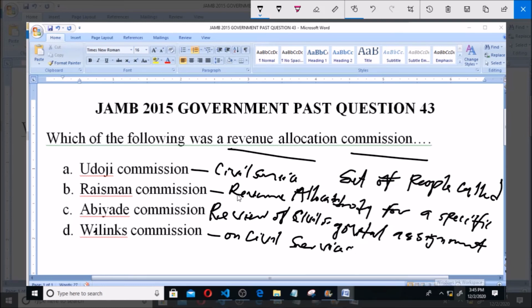So the commission that was set up to look into revenue allocation is option B, Raisman Commission. So option B is correct.